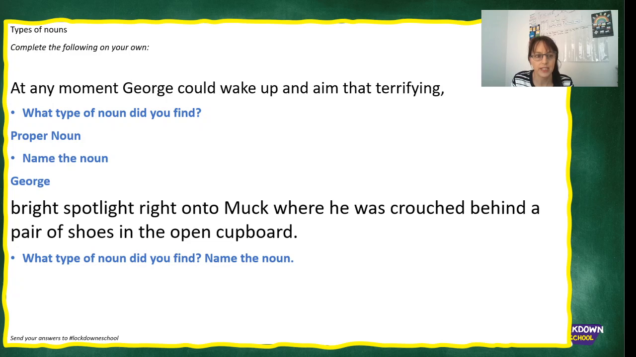The second part of the sentence, we found a proper noun, capital letter, which is Muck, and common nouns, which are shoes and cupboard. Spotlight is also a noun. Bright is an adjective, crouched is a verb. Shoes, pair of shoes means there's just one pair.